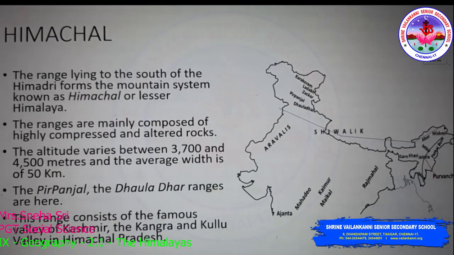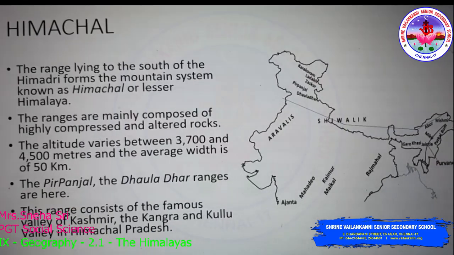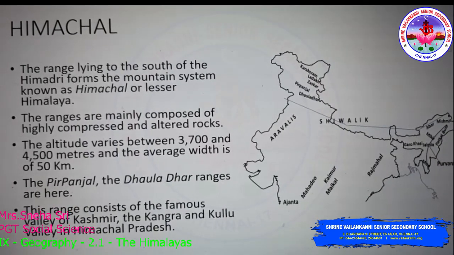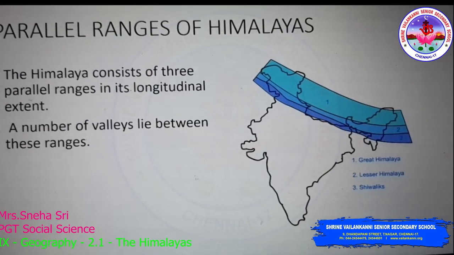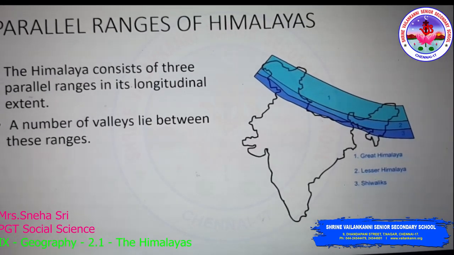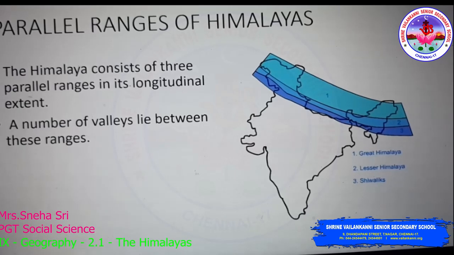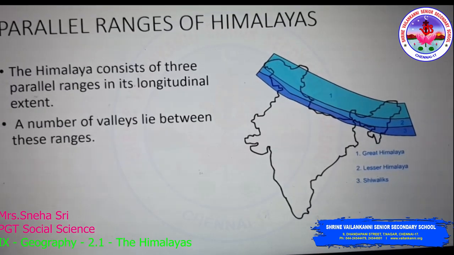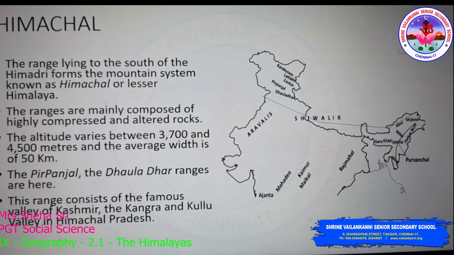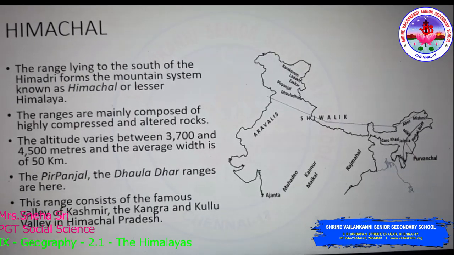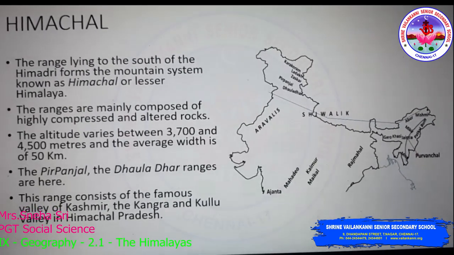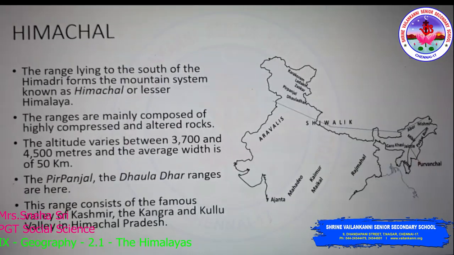The next parallel range is the Himachal. This range lies to the southern part of Himadri. On the image you are able to see the Lesser Himalayas found below the Great Himalayas. That is why we say Himachal is lying to the south of the Himadri. It is also called Himachal or Lesser Himalayas.